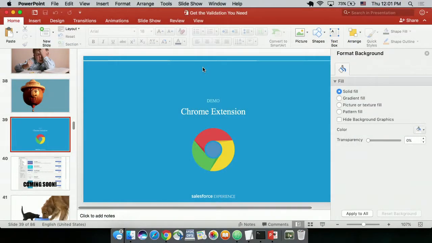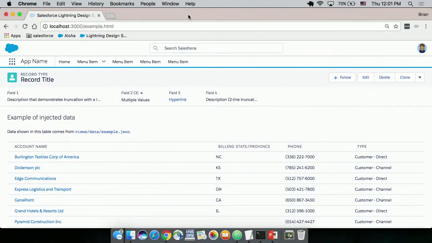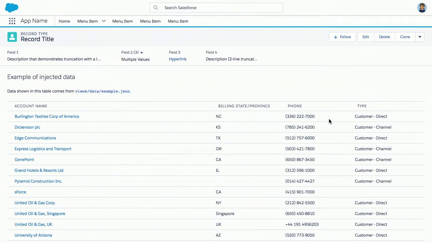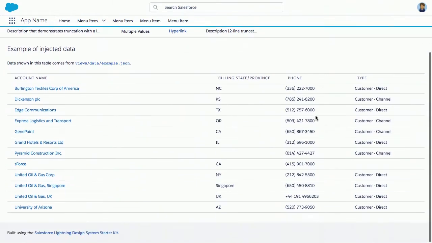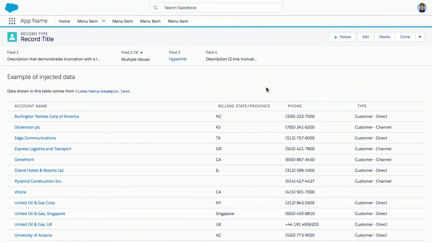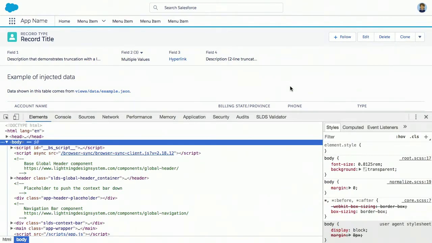So here's our Chrome extension. Let's just get this full screen there. OK, so we're just looking at a normal page. You might recognize it from the workshop yesterday if you were there. And it's got a table and some things on it. That's search. And if we pop open our inspector in Chrome, we have this new SLDS validator tab. And this is something that I've installed manually beforehand.